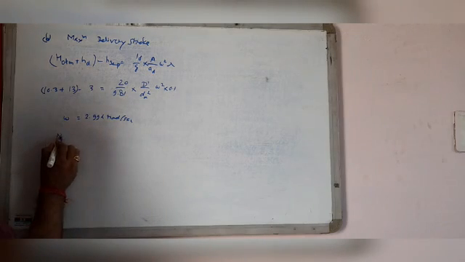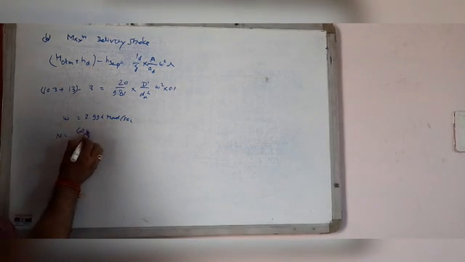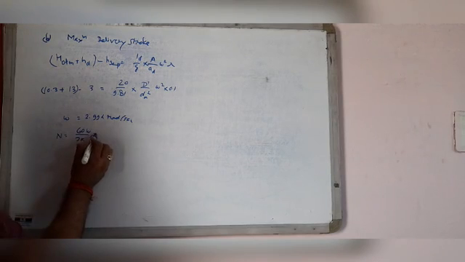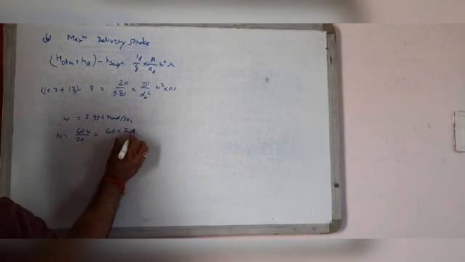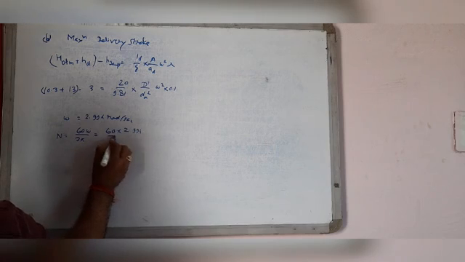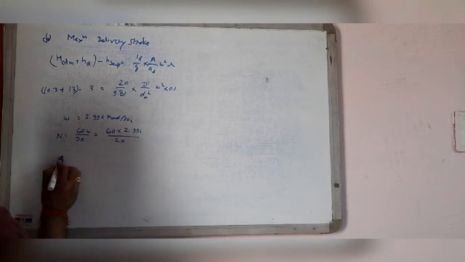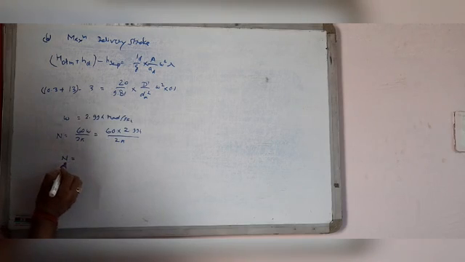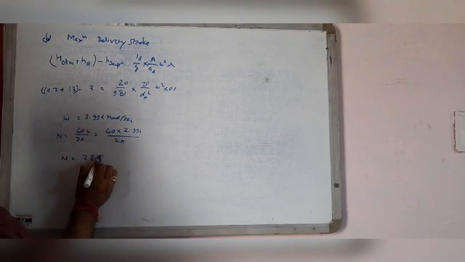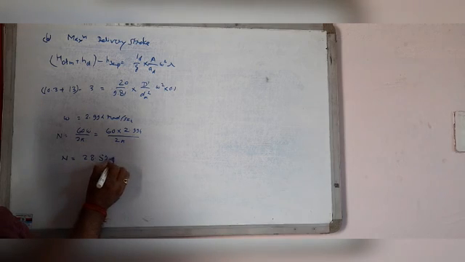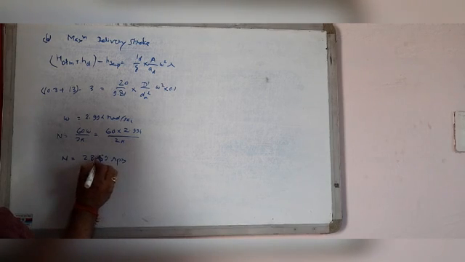Now N equals 60 omega by 2 pi, equals 60 into 2.994 by 2 pi. So the value of N comes to 28.59 RPM.